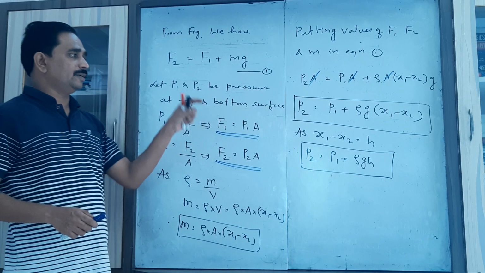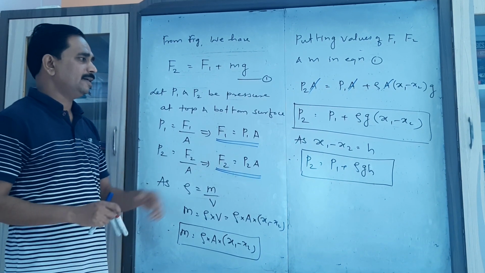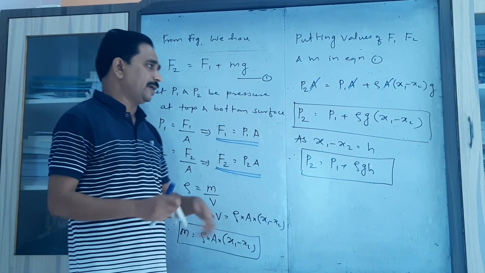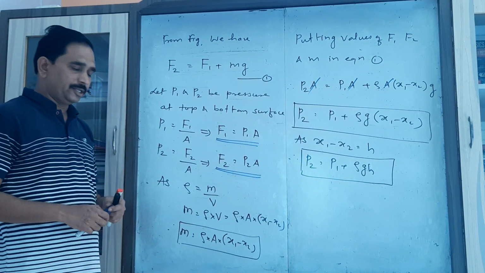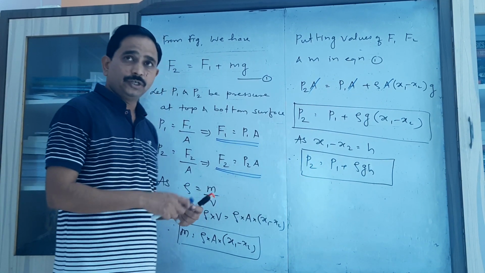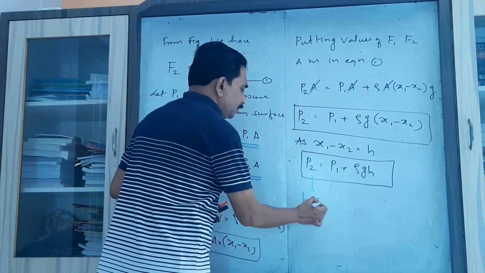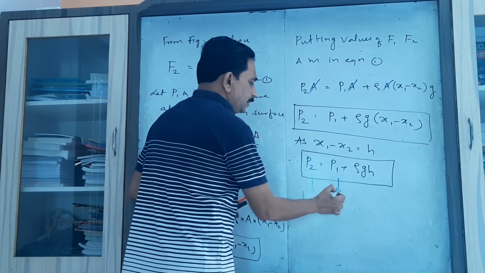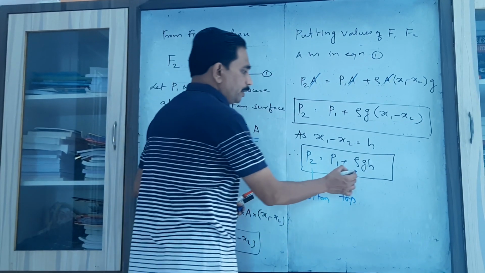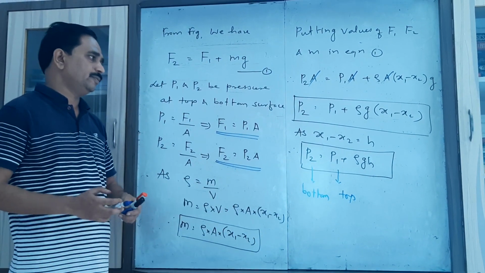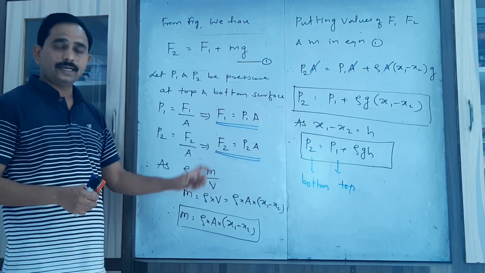If we denote this x1 minus x2 as the height of the liquid column inside the cylinder, we can write the same expression as P2 equal to P1 plus rho gh, where P2 is the pressure exerted at the bottom of the cylinder, P1 is the pressure exerted at the top of the cylinder, rho is the density of water, g is the acceleration due to gravity, and h is the height of the liquid column present inside the cylinder.